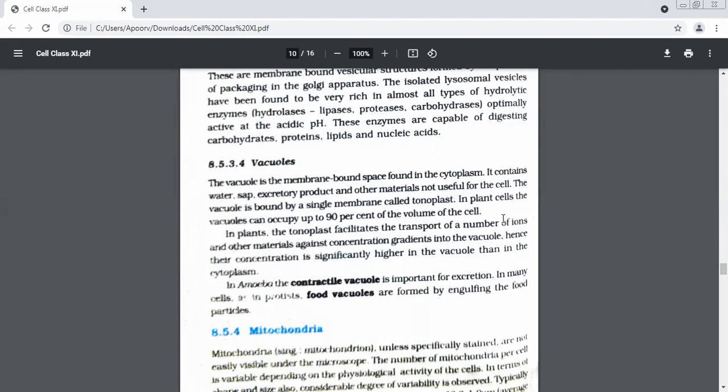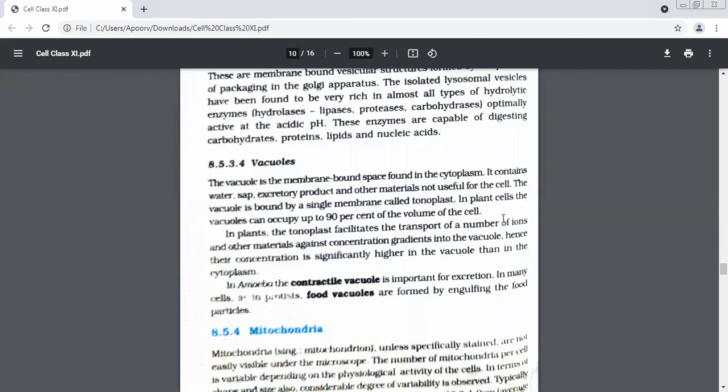In amoeba, we have a very special vacuole that is called the contractile vacuole. What is the vacuole called in amoeba? Contractile vacuole. It helps in excretion. Its main function is excretion. In many cells, for example in Protista, we have vacuoles which help in engulfing food particles. Such kinds of vacuoles are known as food vacuoles.